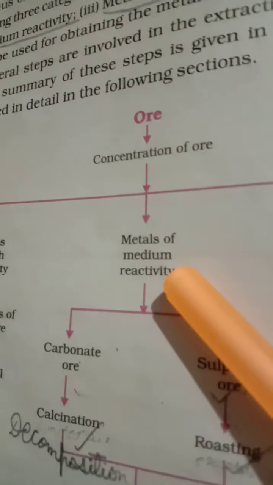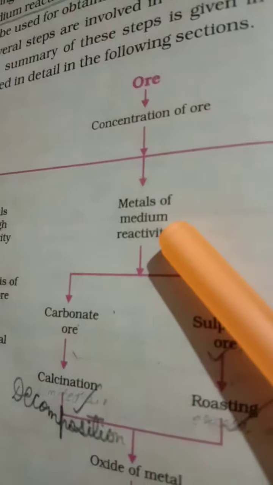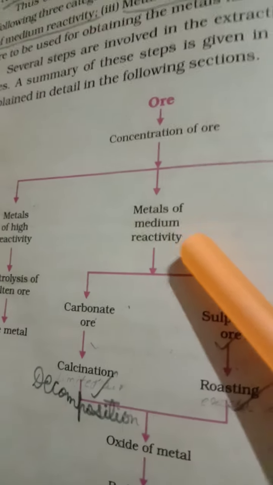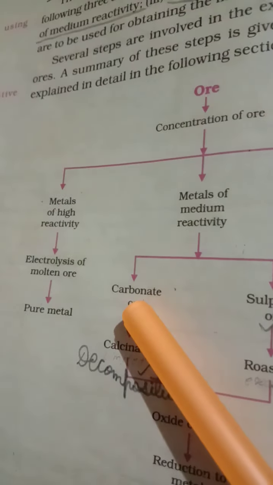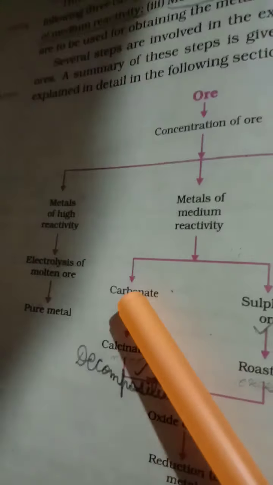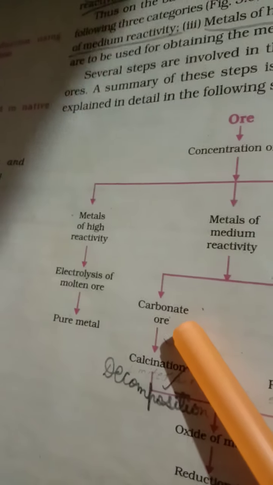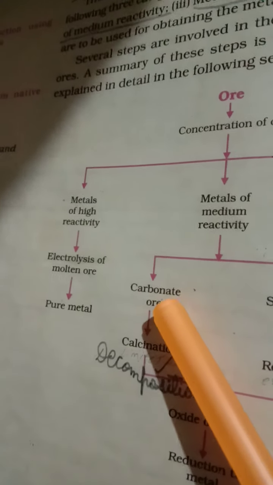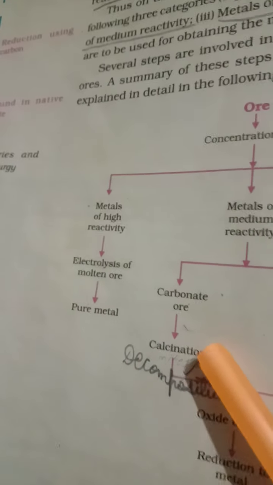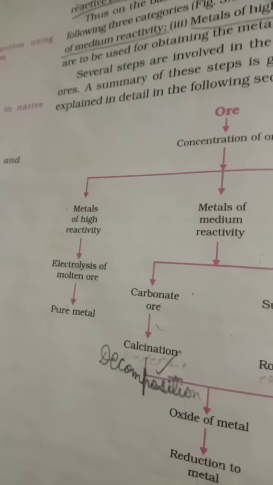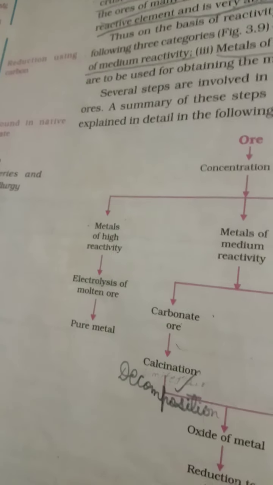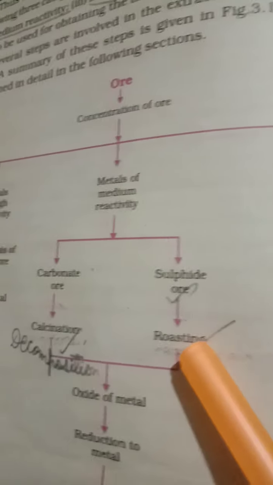Now listen. Metals of medium reactivity series. Generally they will be extracted by 2 processes: calcination and roasting. Metallic carbonate ore is extracted by the calcination process, and sulfide ore is extracted by the roasting process.